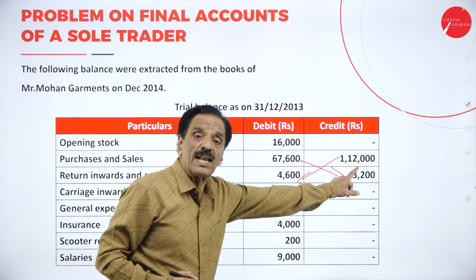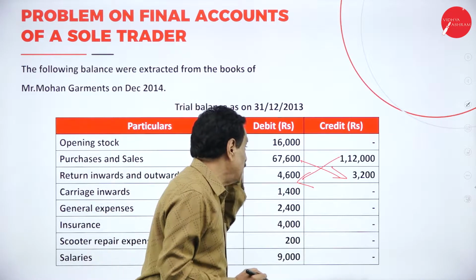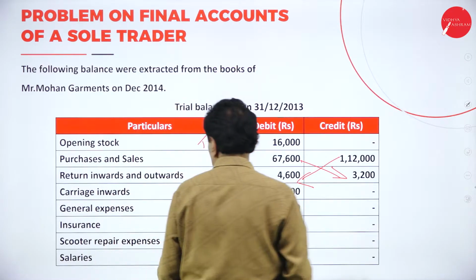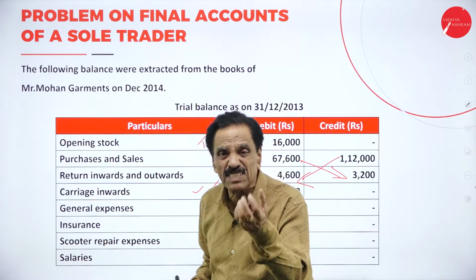What's your sale? 1,12,000. Sales return is 4,600. Your purchase is 67,600. Purchase return is 3,200. Your carriage inward is called trading account. Raw material is coming in.